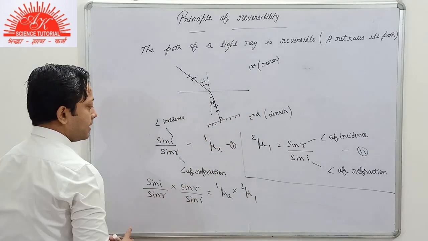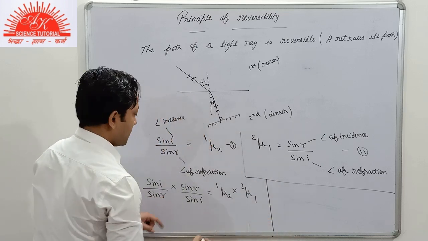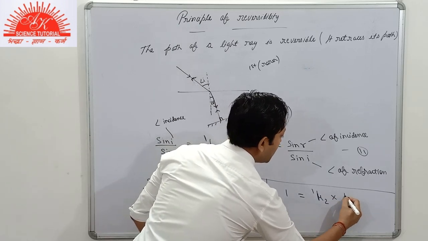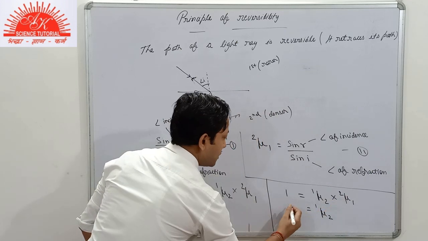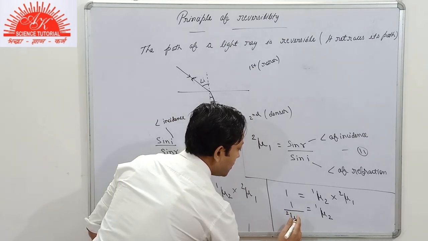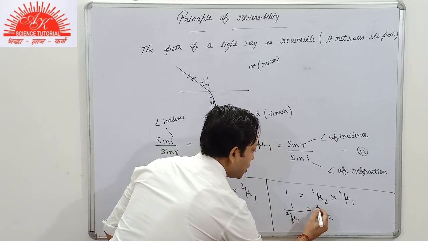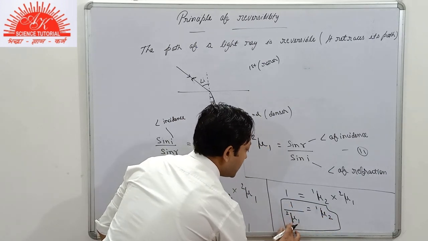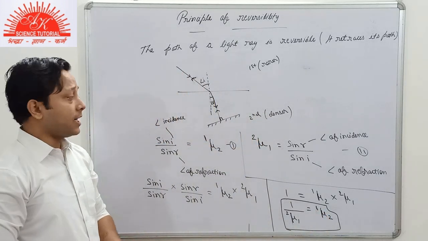Sin I, sin I, sin R, sin R. What do we conclude here? 1 equals mu 2 1 multiplied by mu 1 2. So mu 2 1 will come on this side and it can be written as 1 by mu 1 2. So this is our mathematical expression for the principle of reversibility. I think it must be very clear to you, and there is no need to derive this expression until you are asked to derive it.